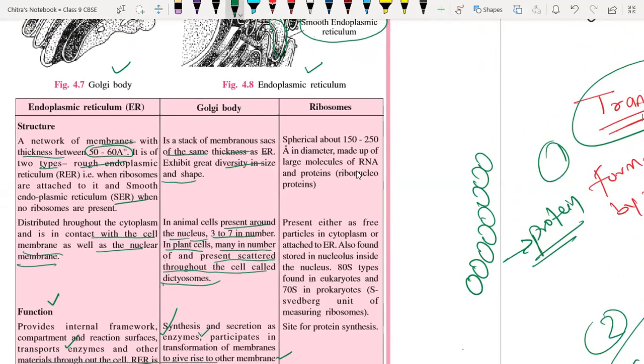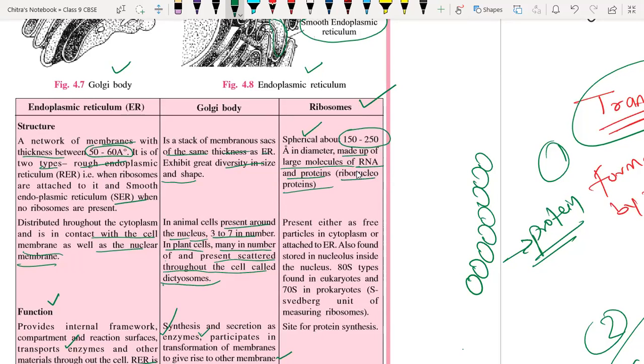Now we'll discuss the ribosomes. So ribosomes are the smallest cell organelles of the cell, and they are spherical in shape and about 150 to 250 angstrom in diameter. They are made up of large molecules of ribosomal RNA and protein. They are called ribonucleoprotein.